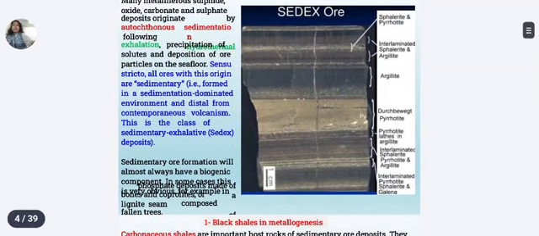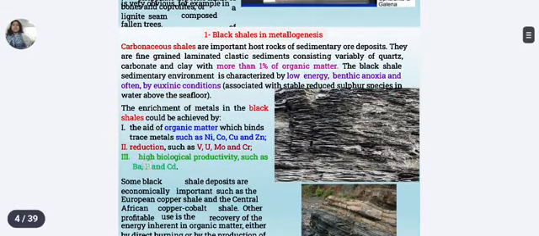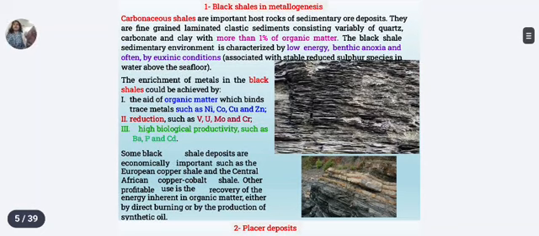In the next slide, you can see black shale in metallogenesis. Black shales are fine grained, laminated rock rich in organic matter, more than 1%, and they formed in low energy, oxygen deficient environments like deep marine basins. Note down that metals like nickel, cobalt, copper, zinc get trapped by organic matter. Other metals like uranium, molybdenum, vanadium, chromium are enriched due to reducing conditions.